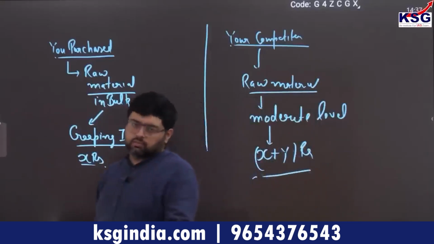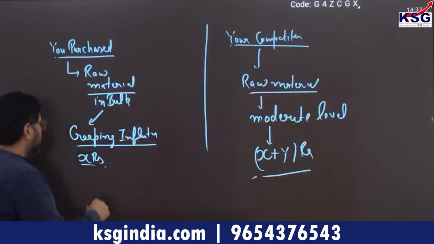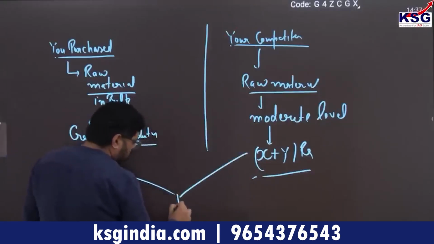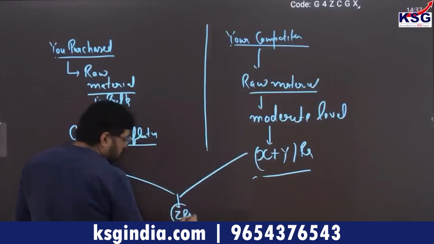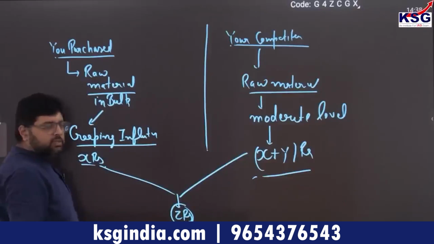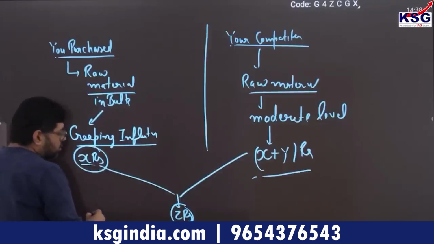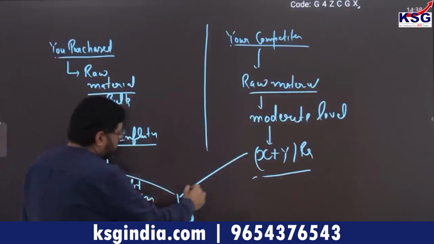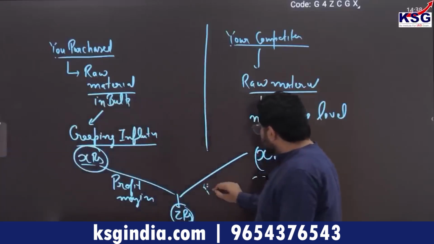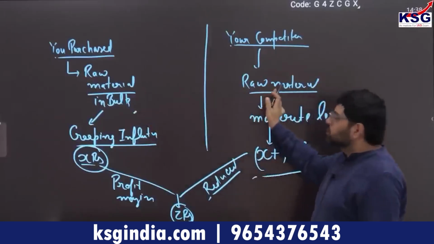Now when this is the situation, whether x or x plus y, ultimately you both are selling at the same price, that is z rupees. Due to inflation you both increase the price to z rupees, but you purchased the raw material at lower prices, so your profit margin is more. Similarly, their profit margin gets reduced.